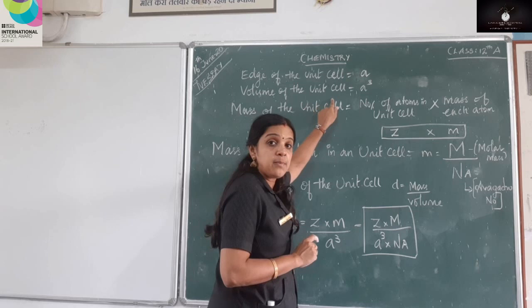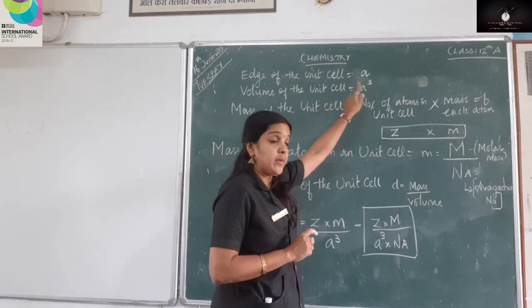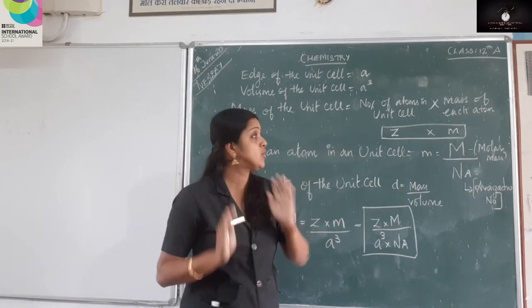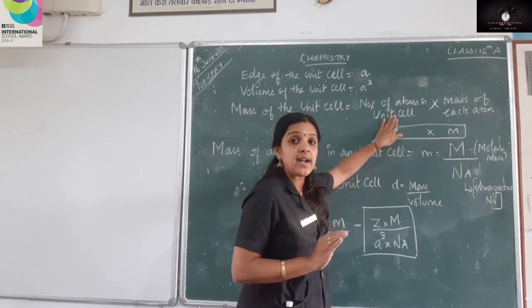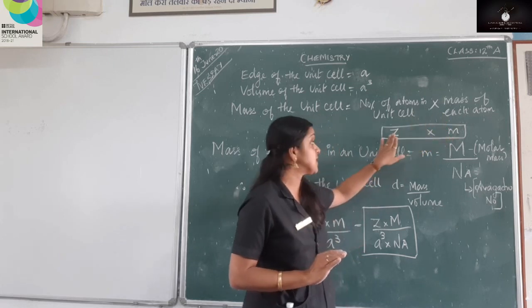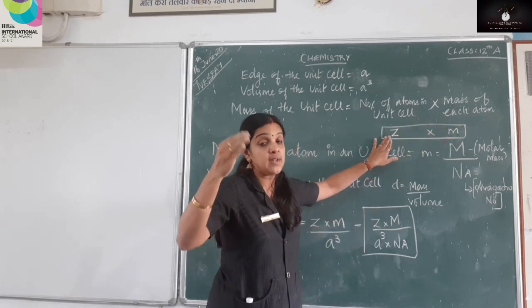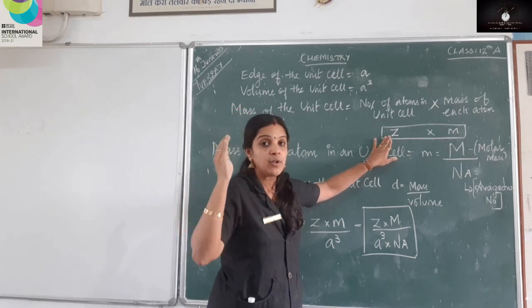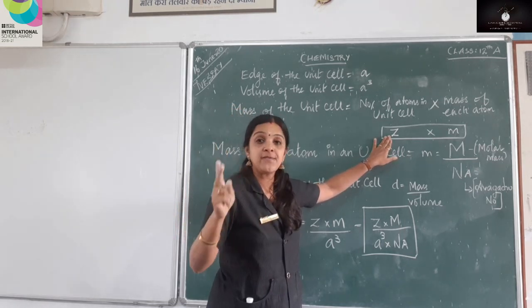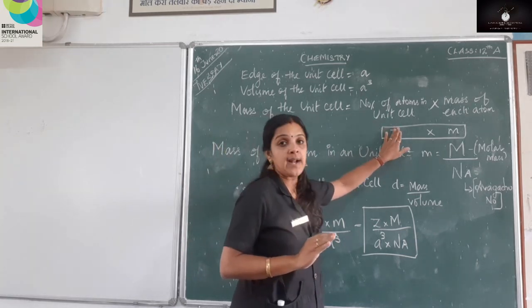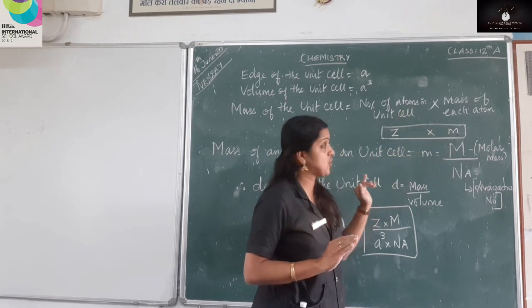Volume of the unit cell will be what? A cube. Right. The mass of the whole unit cell will be the number of atoms in a unit cell into the mass of each atom. Now this is what we have done in the first video. We calculated the number of atoms. You remember, for BCC it is 2, for FCC it is 4. Exactly. So that number of atoms into the mass of each atom.